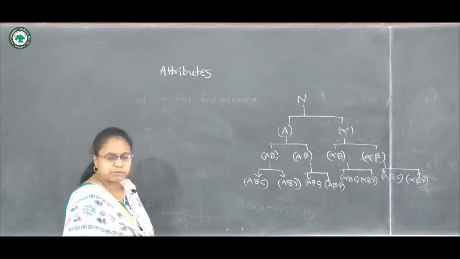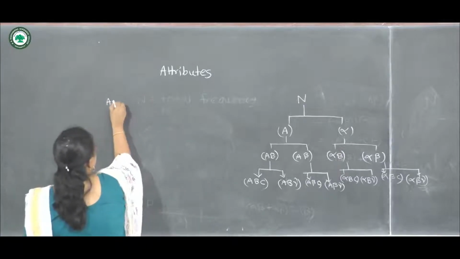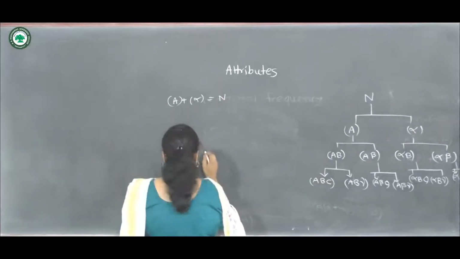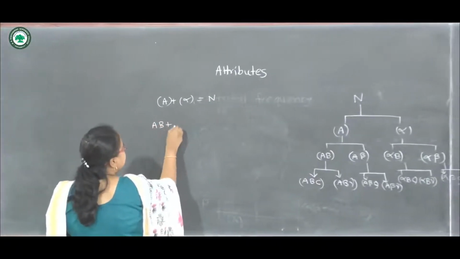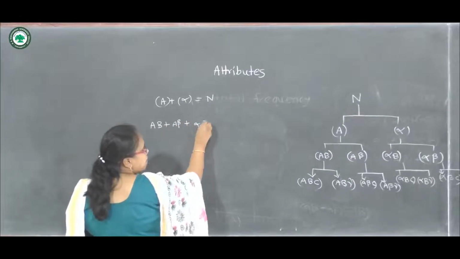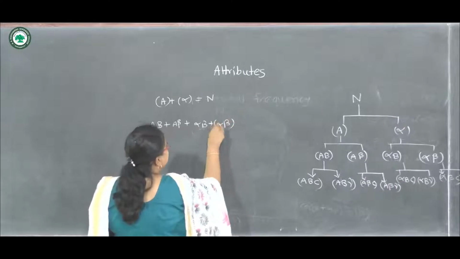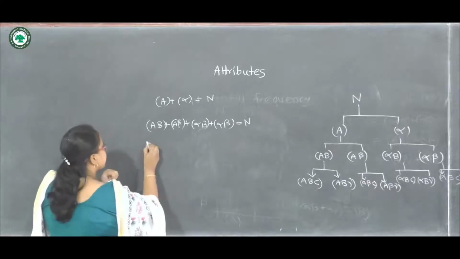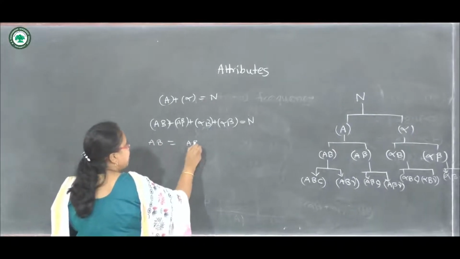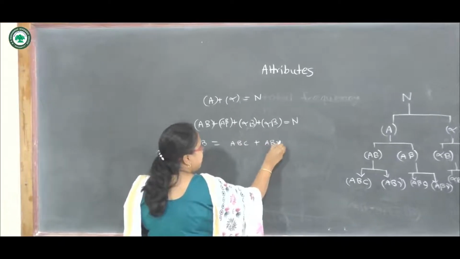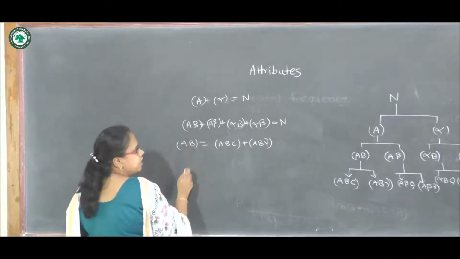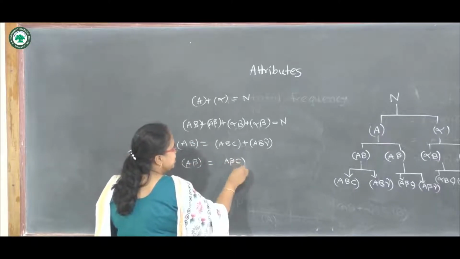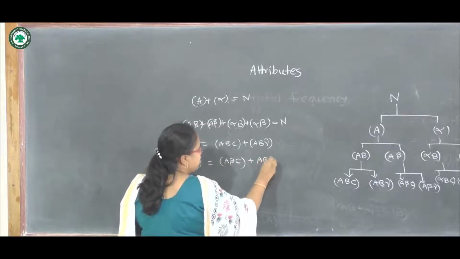So let us write down from this diagram. We have A plus alpha equals N. Further, AB plus A beta plus alpha B plus alpha beta, so this also equals N. Here AB is equal to ABC plus AB gamma. Then A beta equals A beta C plus A beta gamma.